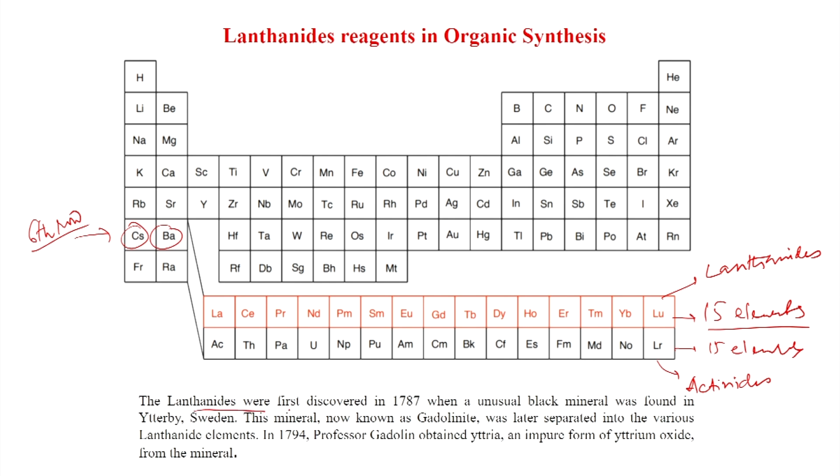The lanthanides were first discovered in 1787 when an unusual black mineral was found in Ytterby, Sweden. This mineral, now known as gadolinite, was later separated into the various lanthanide elements. In 1794, Professor Gadolin obtained yttria, an impure form of yttrium oxide, from the mineral. So, you can see ytterbium is present here.